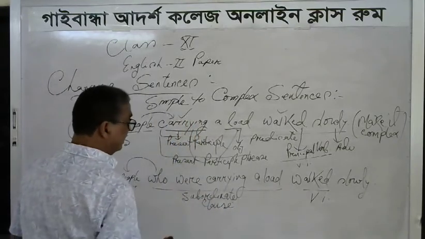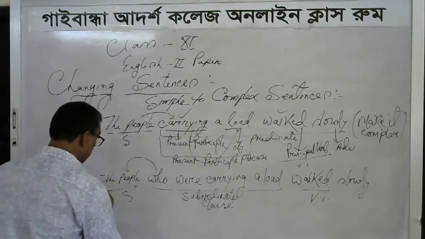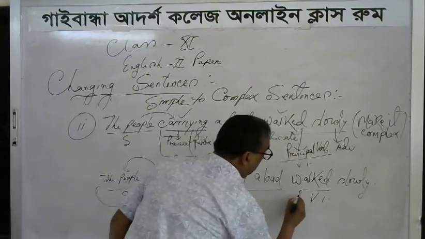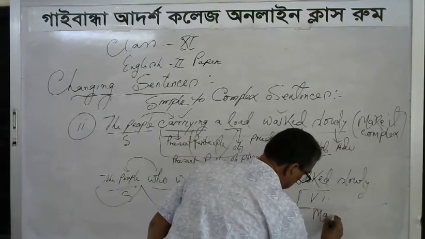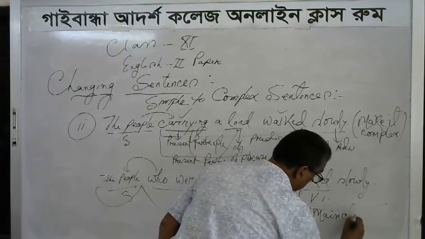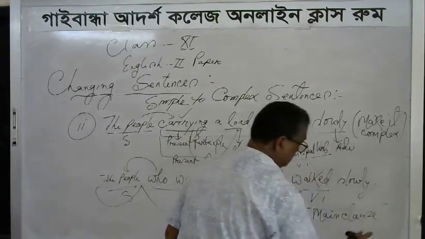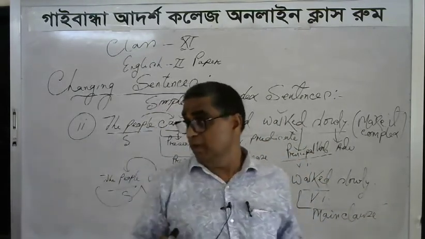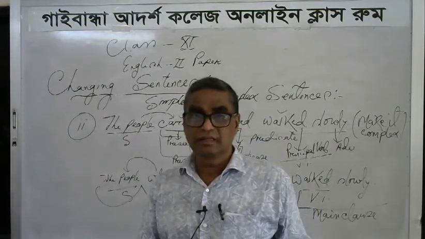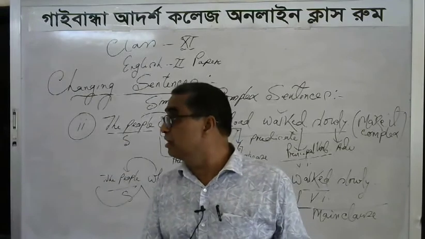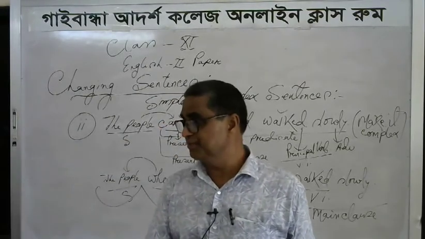Here, who were carrying a load is the subordinate clause, and the people walked slowly is the main clause. So this is called the complex sentence.